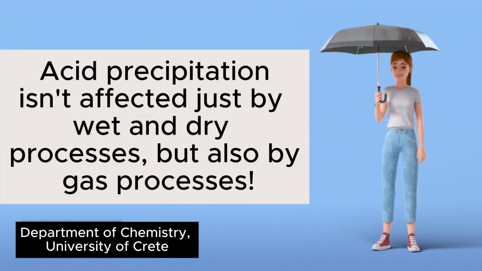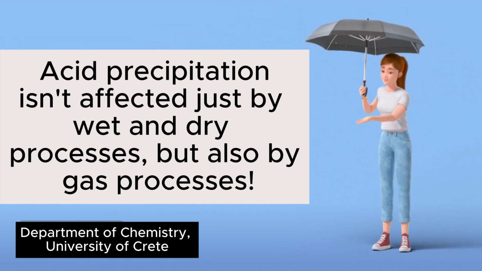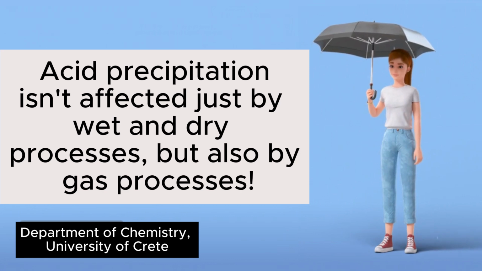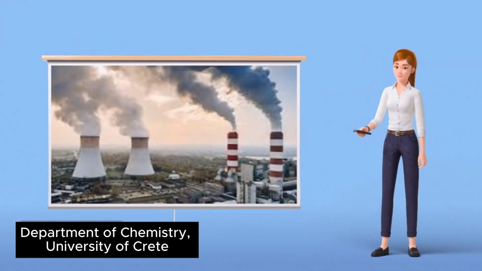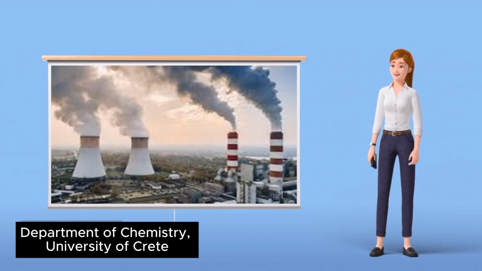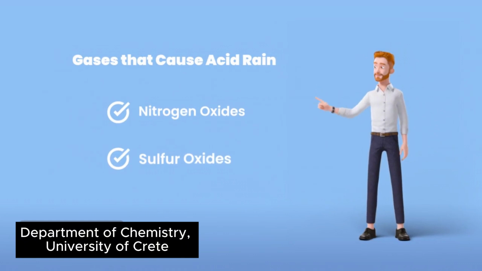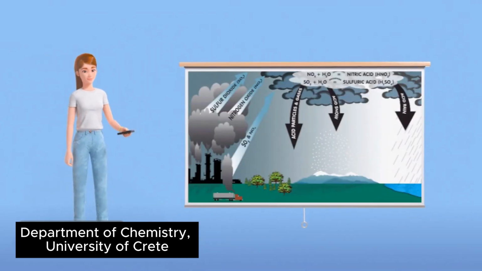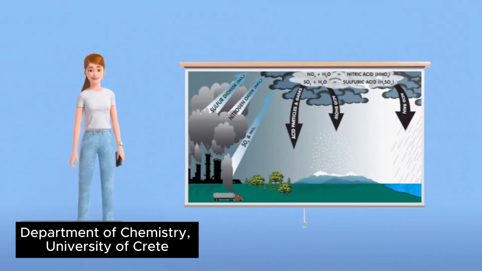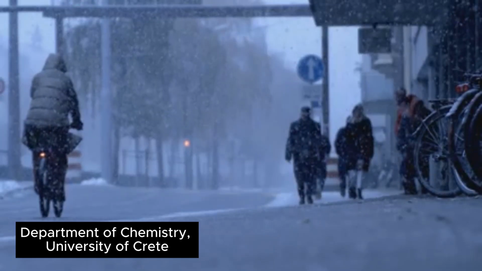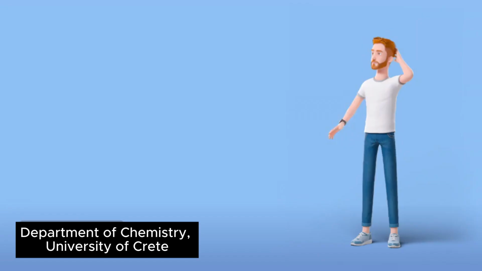When we talk about acid rain, we also need to think about things like gases and tiny particles in the air that can fall to the ground and mix with plants, soil, and buildings. These can also be harmful, even if they don't fall as rain or snow. The main chemicals that cause acid rain come from two gases, nitrogen oxides and sulfur oxides. These gases mix in the air and turn into acids, like nitric acid and sulfuric acid. These acids then fall with the rain, snow, or other types of precipitation.